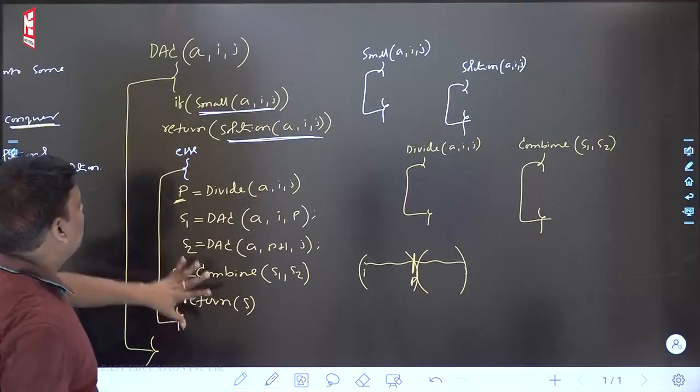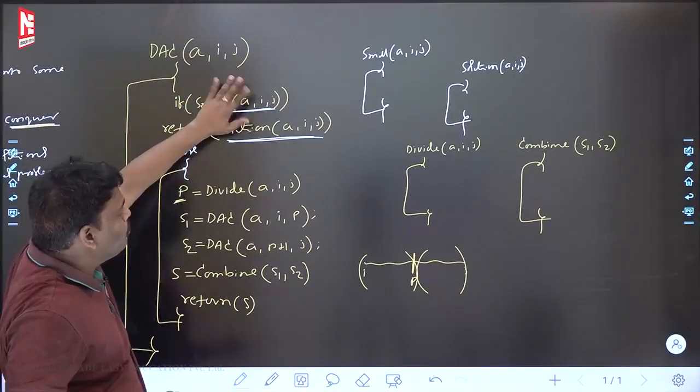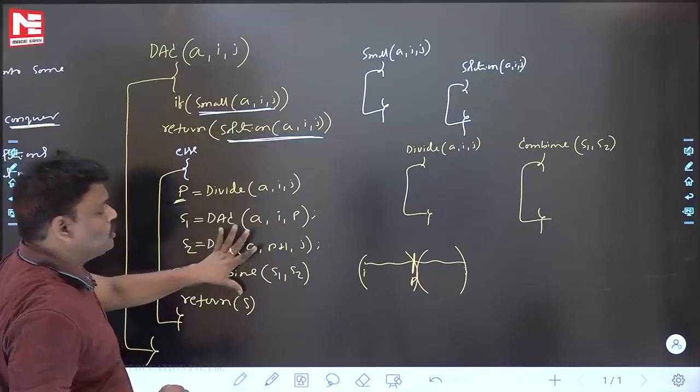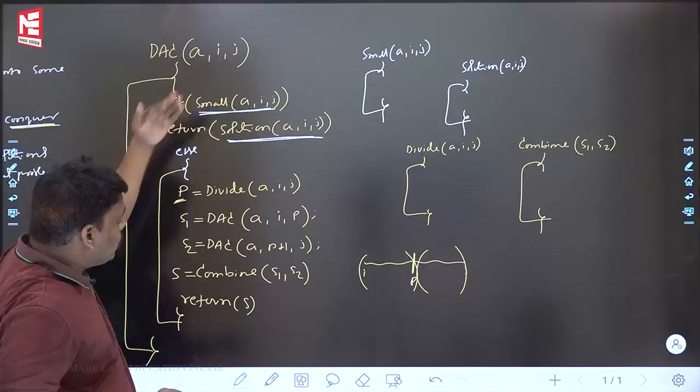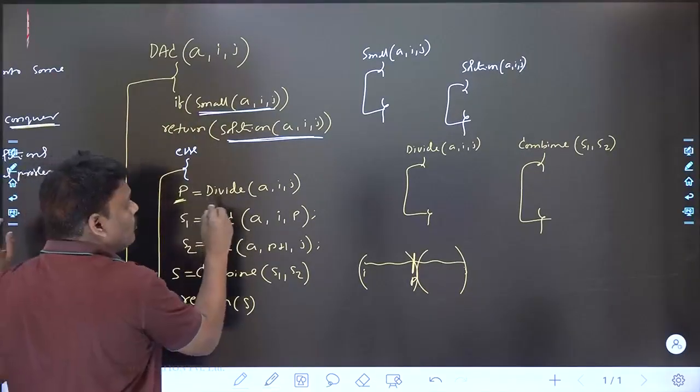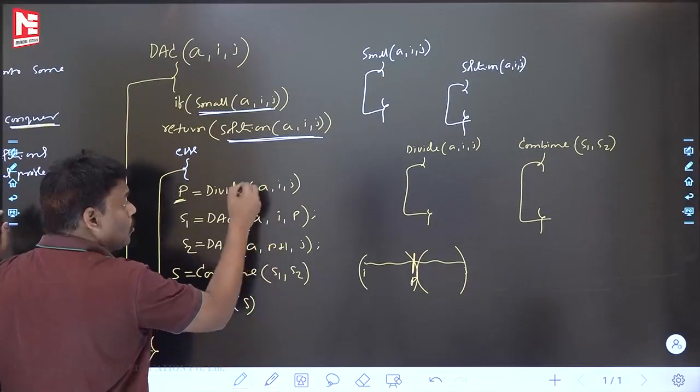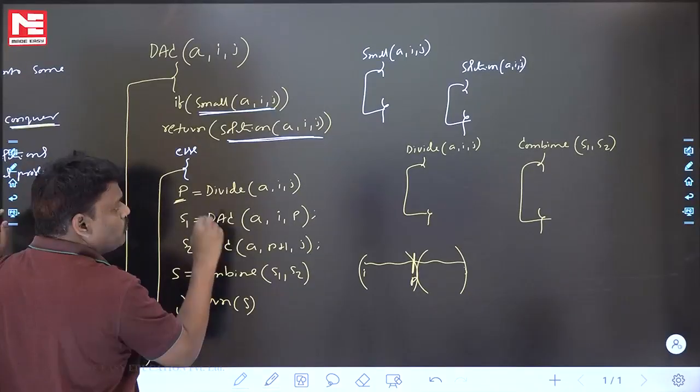Now can you help me know what is this area? If the problem is small, this is the story. If the problem is big, what is the first step? Divide. According to division, automatically sub-problems will come.